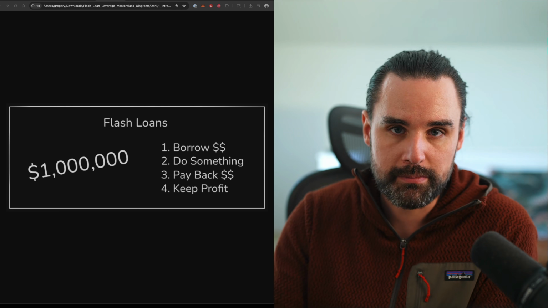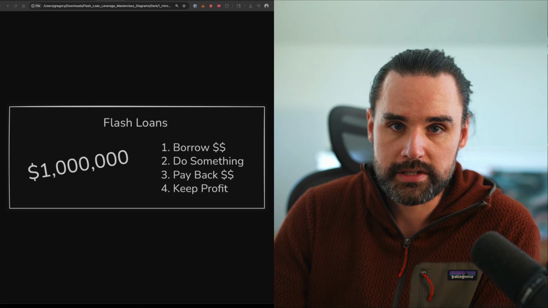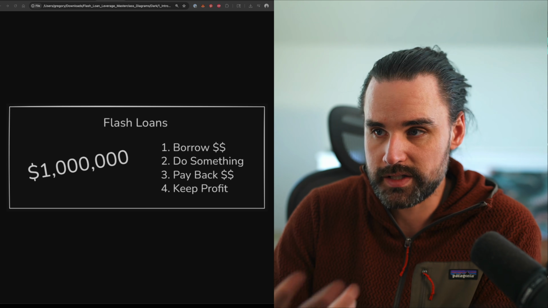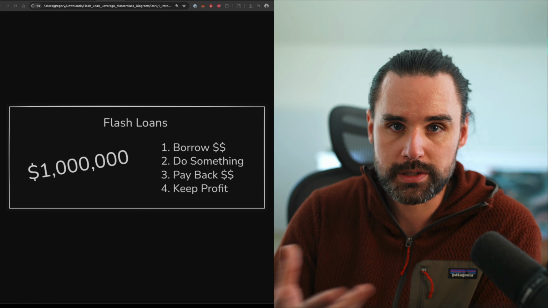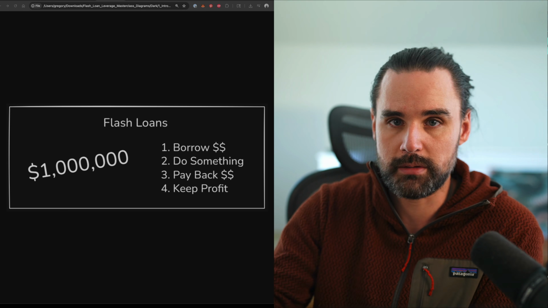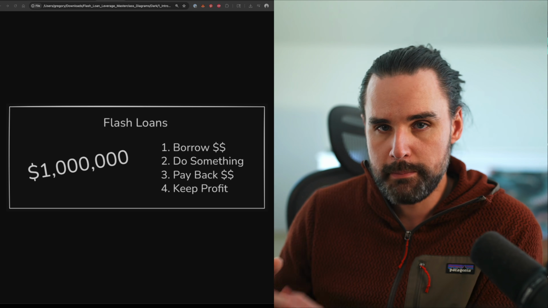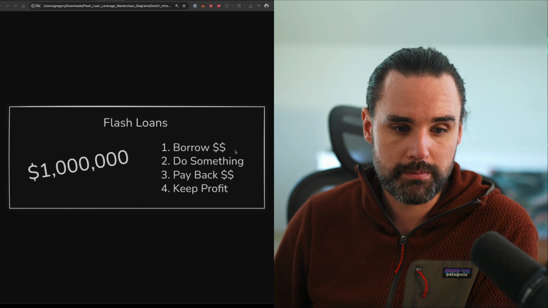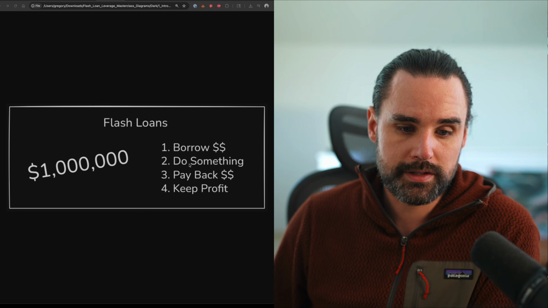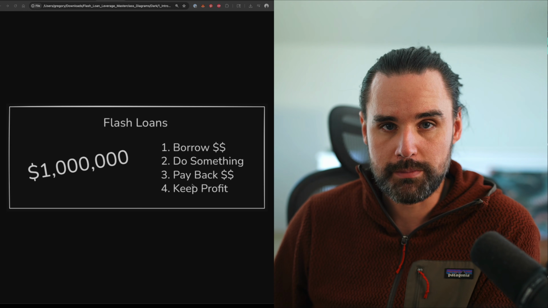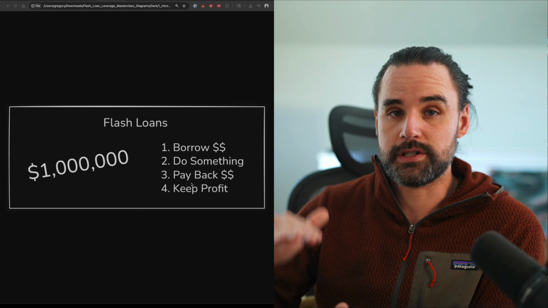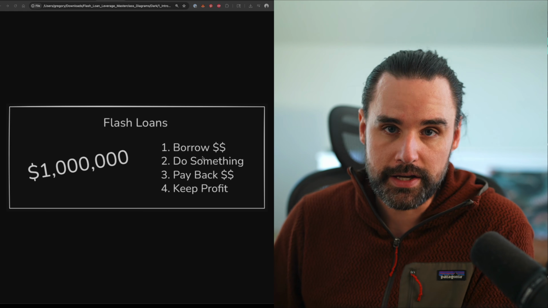So what the heck does that mean? Well, basically the long and short of it is that blockchain supports simple transactions and complex transactions. A simple transaction is like if I'm sending cryptocurrency from my account to yours: you just click a button in your wallet and that happens. But when you're talking about complex transactions with multiple steps, like step 1, borrow some money, step 2, do something with it, step 3, pay it back, step 4, keep the profit, that's where you bring smart contracts into the equation to facilitate this process. And I'll break all that down here in a second.